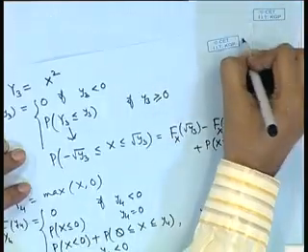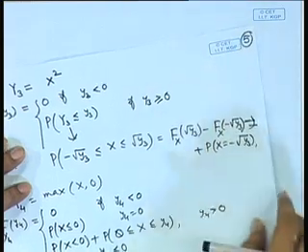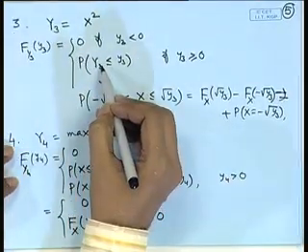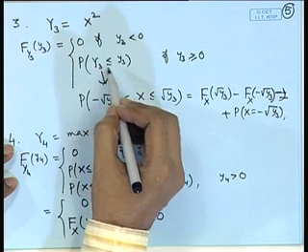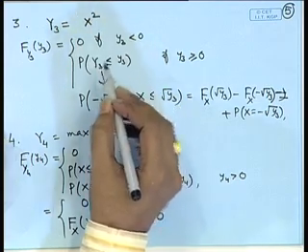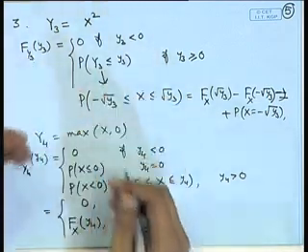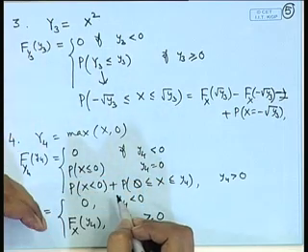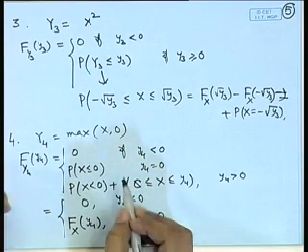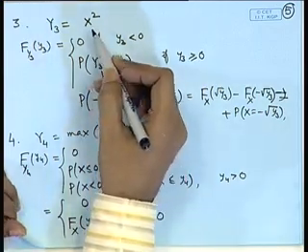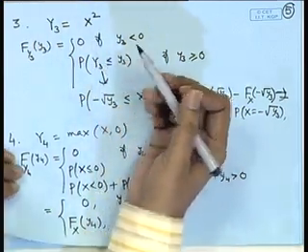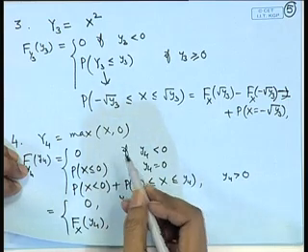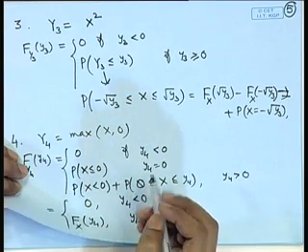So, this approach where we find the inverse image of the set g(x) less than or equal to c, that is g inverse of (minus infinity, c), and then express the CDF of the function g(x) in terms of the CDF of x. However, many times the function may be quite complicated and we may not be able to express the inverse image set in a proper way.